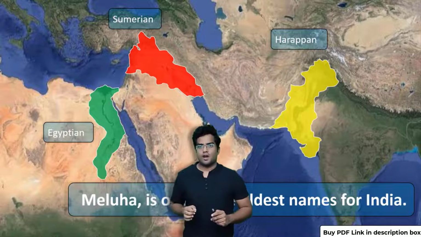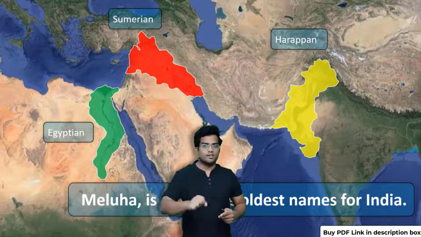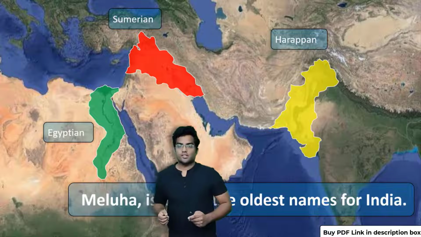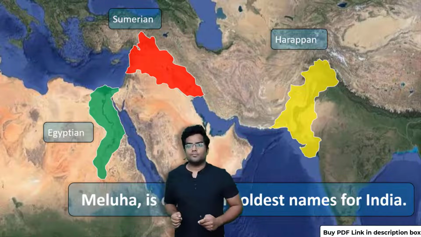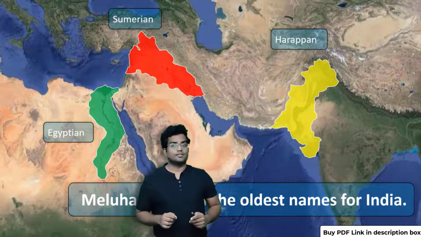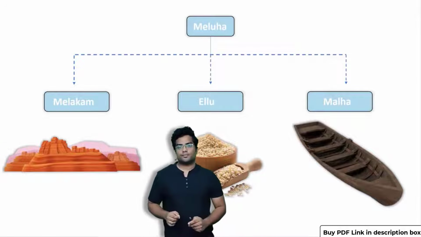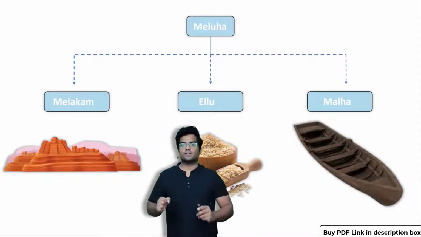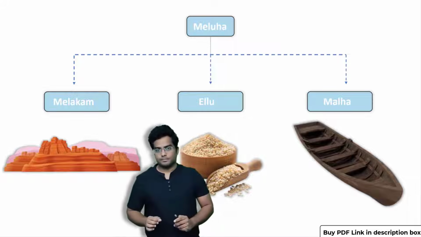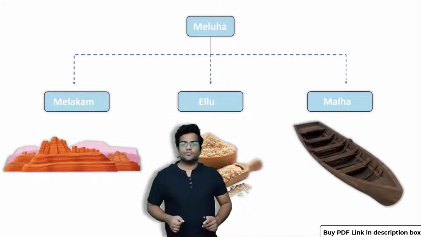So the question is, how do we know that this region in yellow, the Harappan civilization or the Indus Valley civilization, was called Meluha? Do we have any evidence for that? There are evidences, so let me present them. These are the three evidences. The first one is that it is derived from a word called Melakam. The second is that it is derived from a word called Elu.